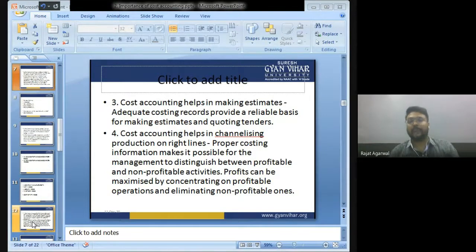Cost accounting helps in channelizing production on the right line. Obviously, proper costing information makes it possible for the management to distinguish between profitable and non-profitable activity. Profits can be maximized by concentrating on profitable operations and eliminating non-profitable operations.